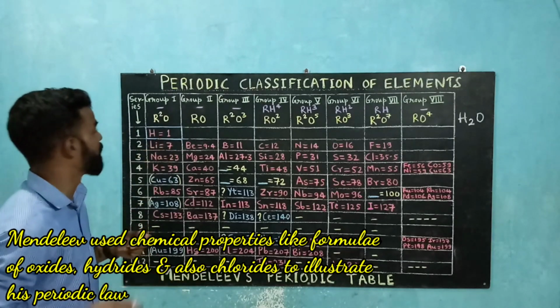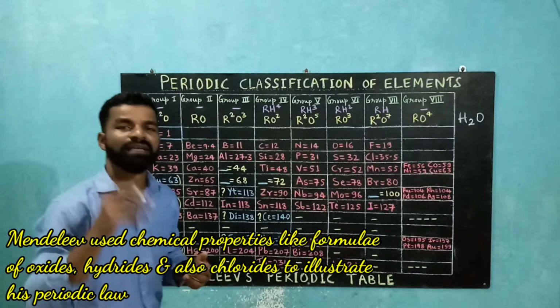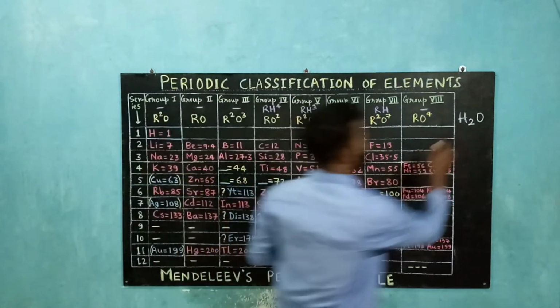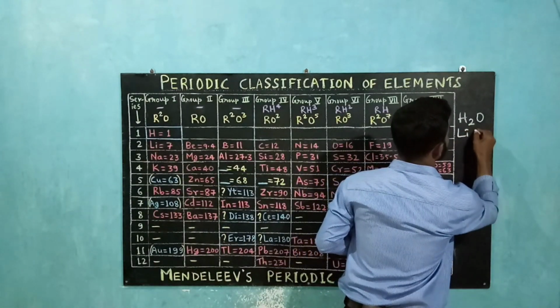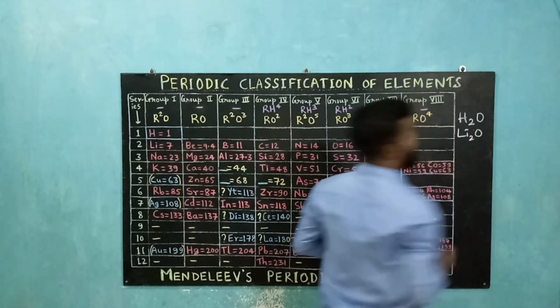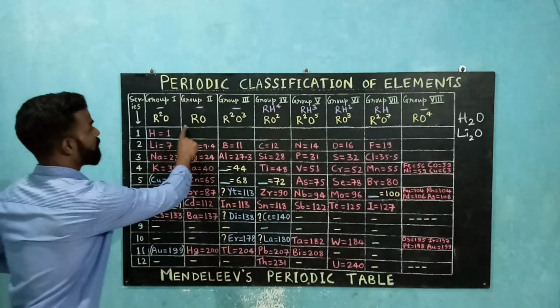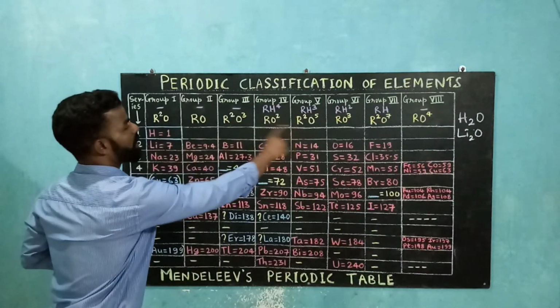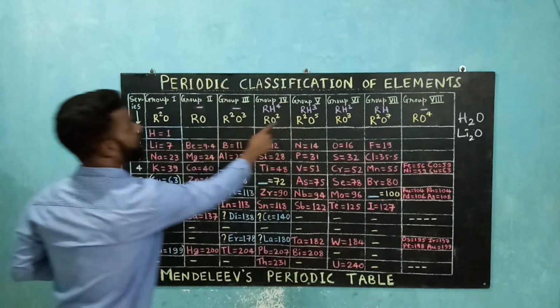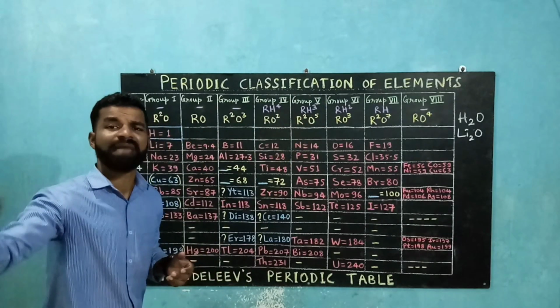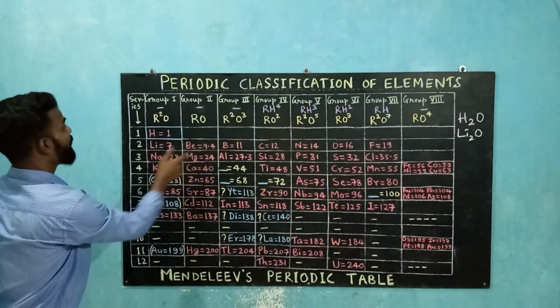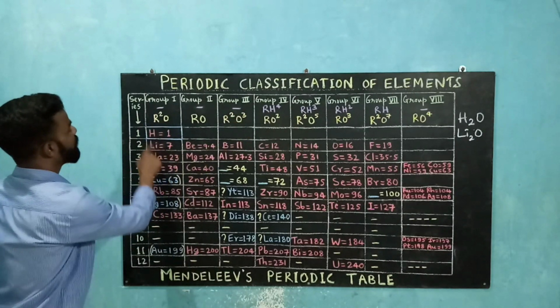Next he took lithium and saw its reactivity with oxygen. Lithium formed Li2O. So he checked if it matched the general formula anywhere, in group 2, group 3, till group 8, and it did not match any group. So again he had to come back to group 1, below hydrogen.